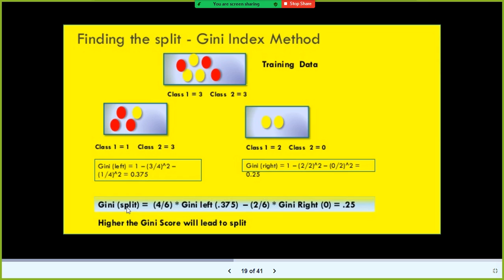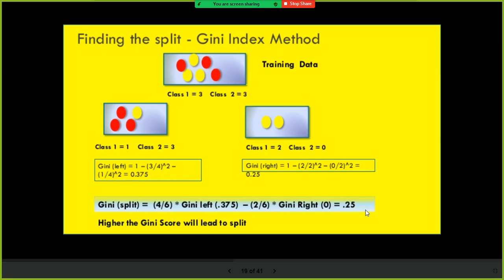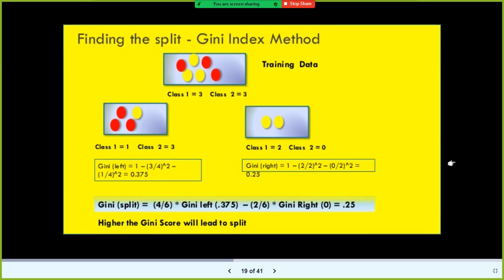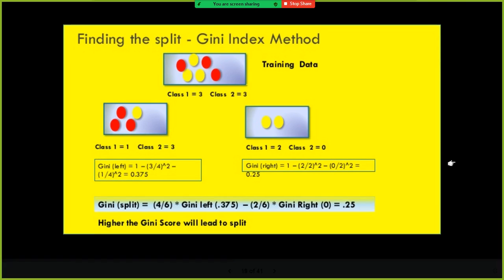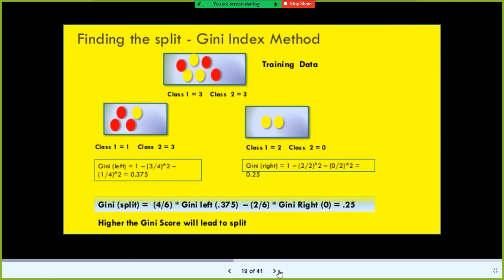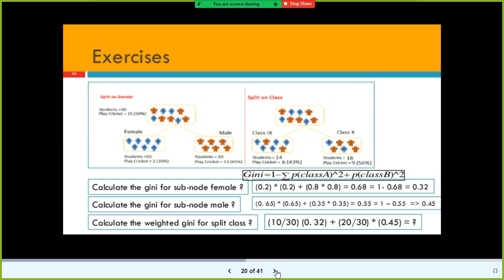Gini split: 4 divided by 6 times Gini left 0.375, plus 2 divided by 6 times Gini right 0.25. When you solve this, you will get something like 0.25. If the Gini score is very high, that can lead to nodes undergoing the split fast.